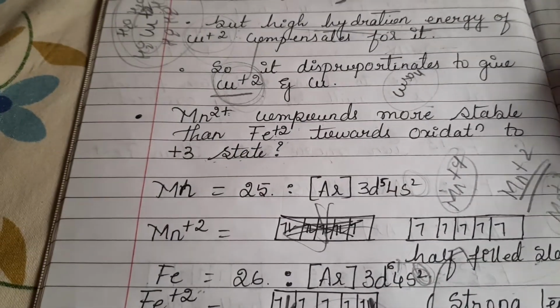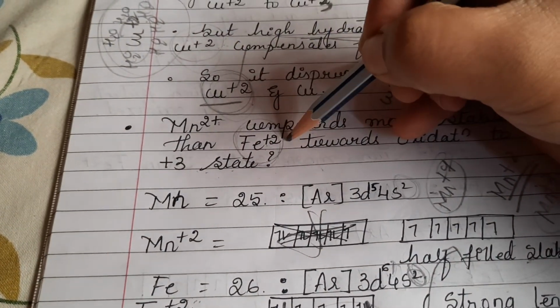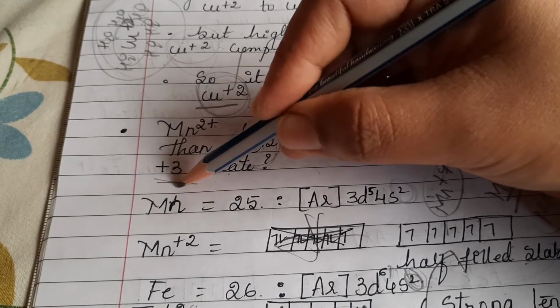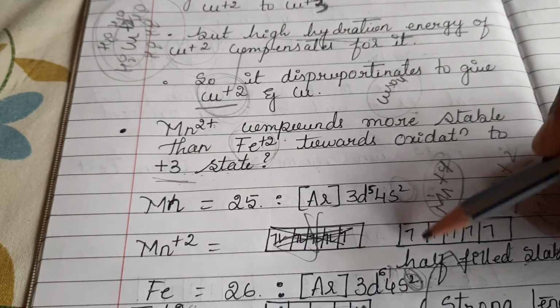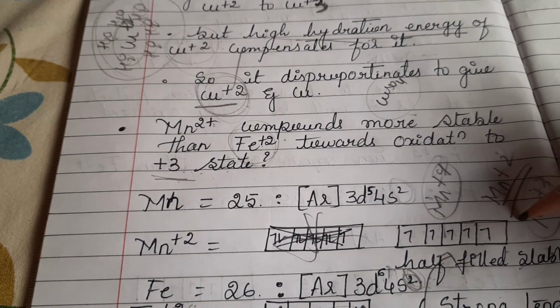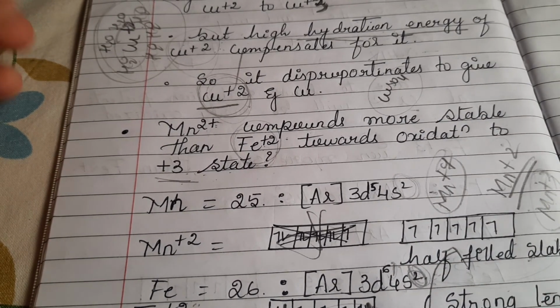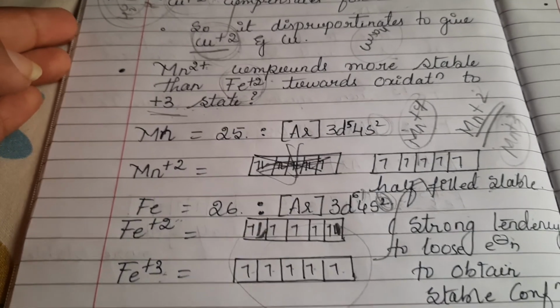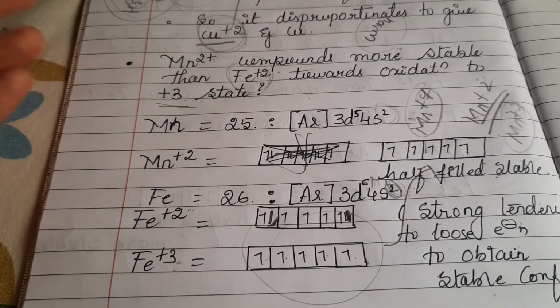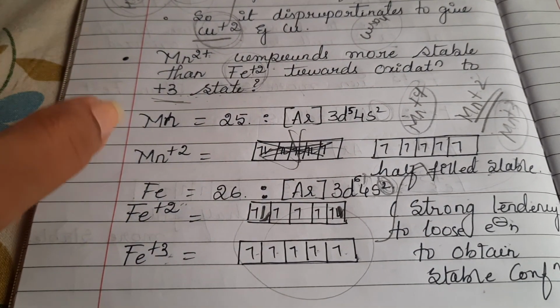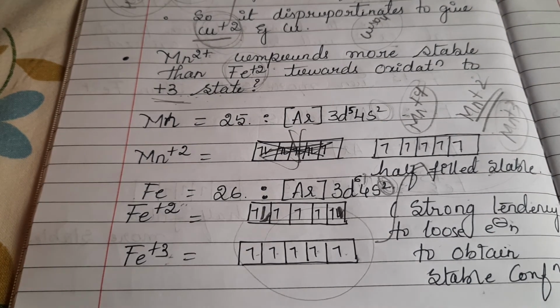Fe plus 2 is not stable. It wants to become Fe plus 3. But Mn plus 2, being half filled, is more stable. Fe plus 2 is not so much stable than that of Fe plus 3. That is what this question wanted to explain to you all. So do understand the things very thoroughly.